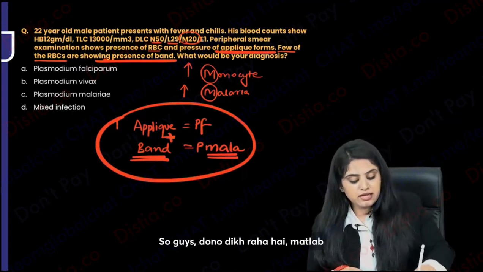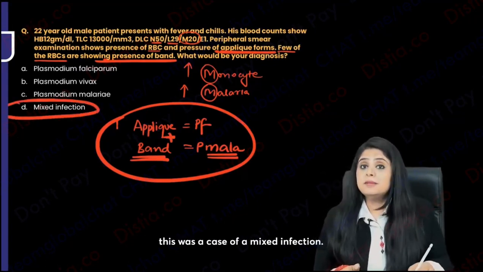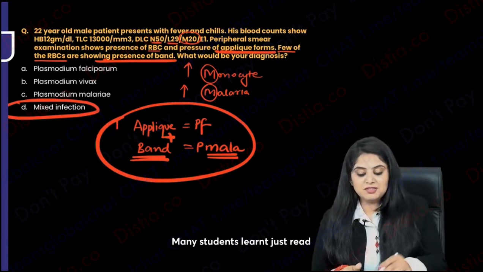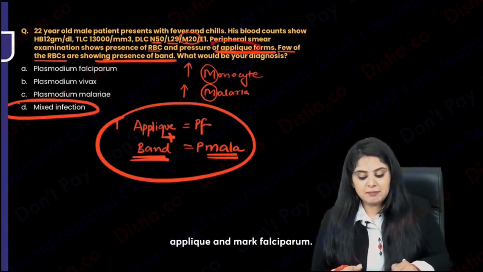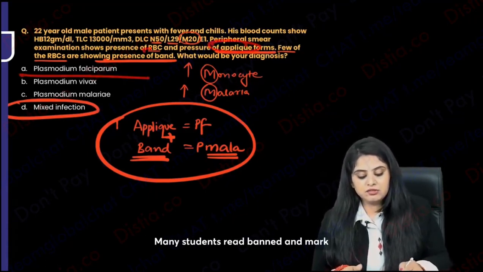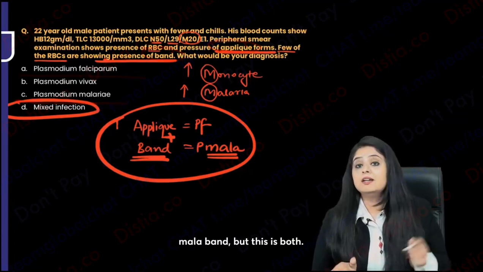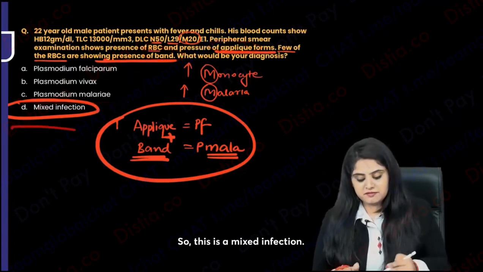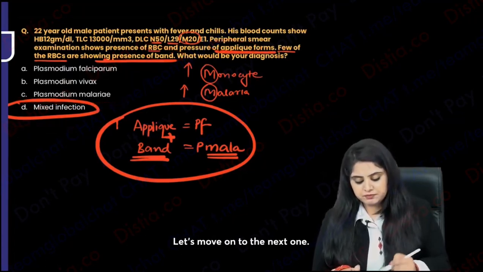So guys, both are visible, meaning this was a case of a mixed infection. Don't be in a hurry. Many students just read applique and marked falciparum. Many students read band and marked Mala band, but this is both. So this is a mixed infection. Let's move on to the next one.